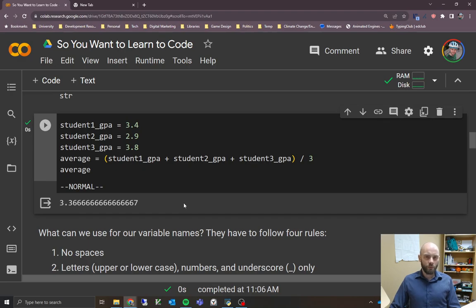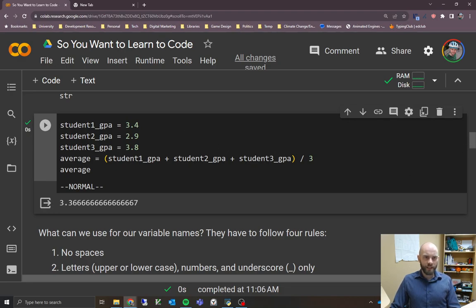This isn't a great way of writing code because it works fine if you've got 2 or 3 variables, but what happens if you've got 100 students in a class or 1,000 students in a class or something like that, right? It doesn't scale very well. You don't really want to have 100 or 1,000 different variables with different names. So we're going to look at data structures a little bit later on, and we'll see why that is maybe a better way of handling something like this. But for now, we'll carry on.